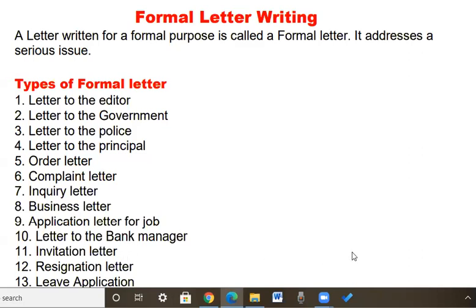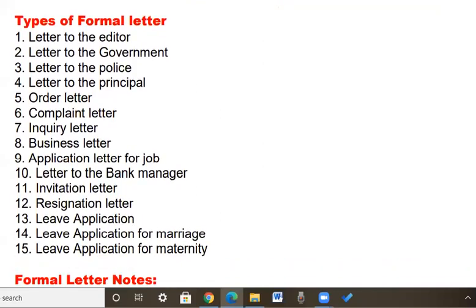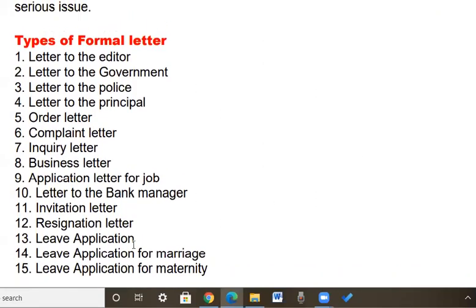invitation letter, resignation letter, leave application, leave application for marriage, and leave application for maternity. These are the different types of formal letters which we generally use.